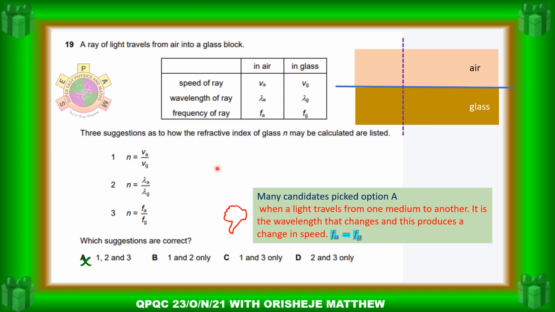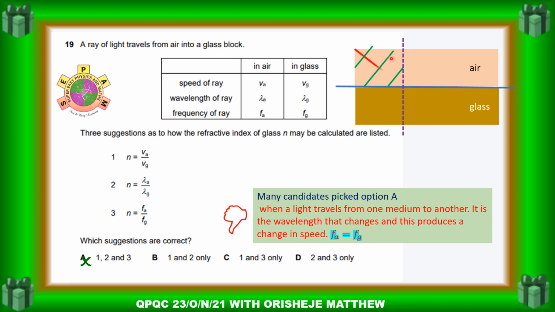So let's look at it. If you have a ray of light traveling from air to glass, here is the air and here the brown is the glass layer. Let's have a normal, perpendicular, and this blue line is the interface between the air and the glass. So let's have this red ray of light traveling in the air.